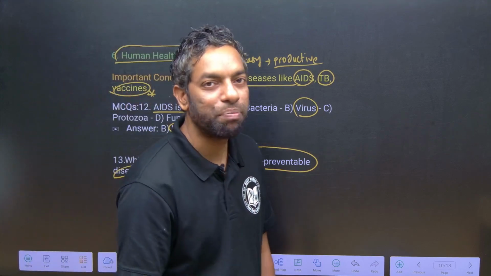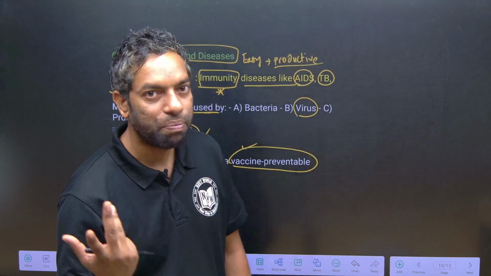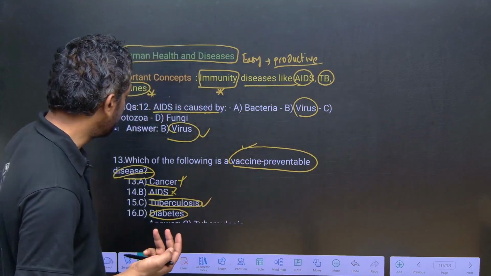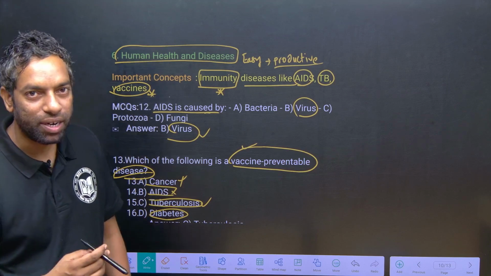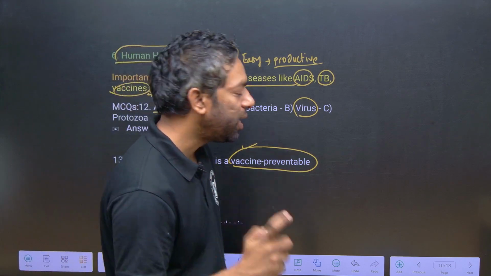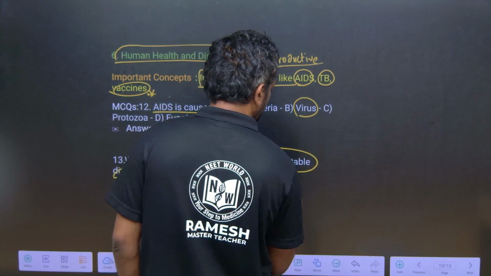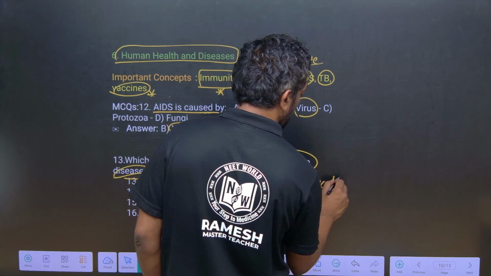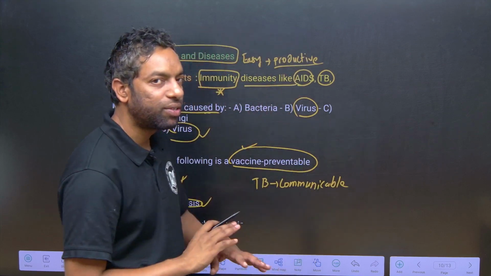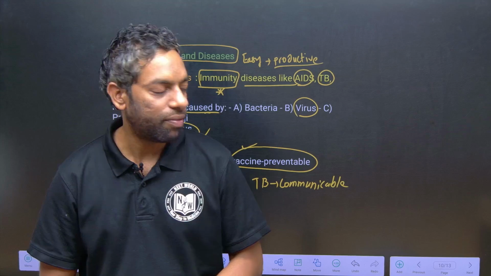For cancer, there is chemotherapy and radiotherapy. Therapies are there for cancer. For HIV, there is no vaccine. Diabetes is also a non-communicable disease. TB is a communicable disease. HIV is also communicable, but there is no vaccine still now. For TB, there is a vaccine.